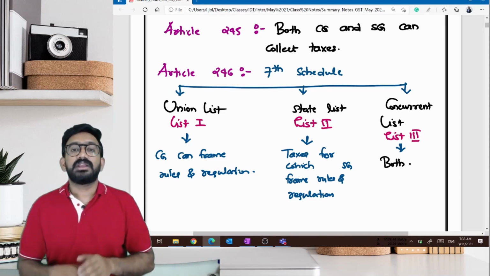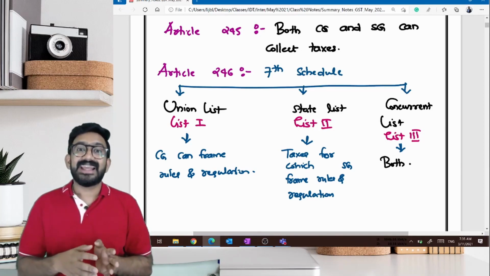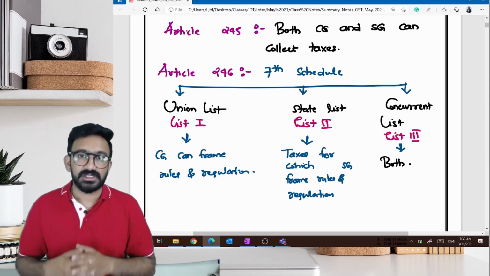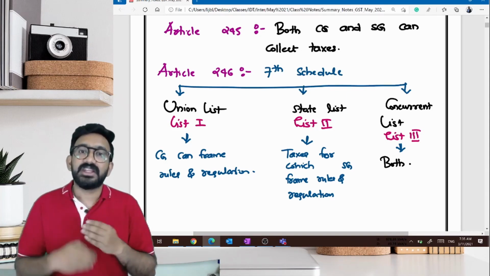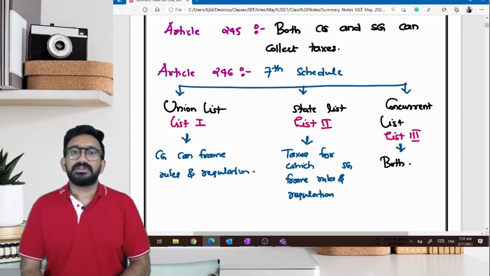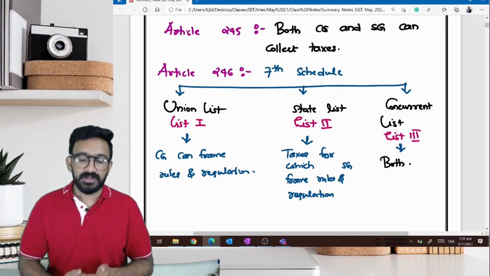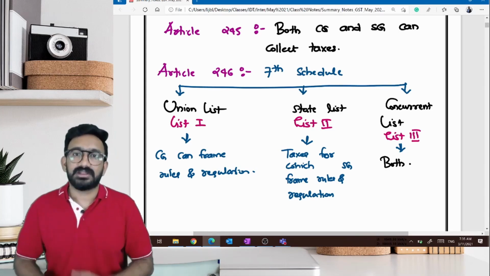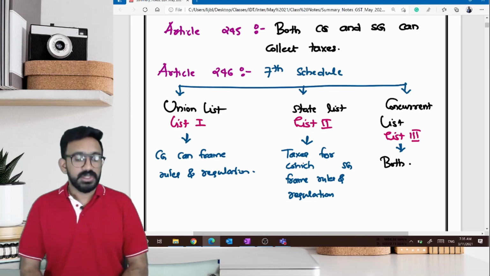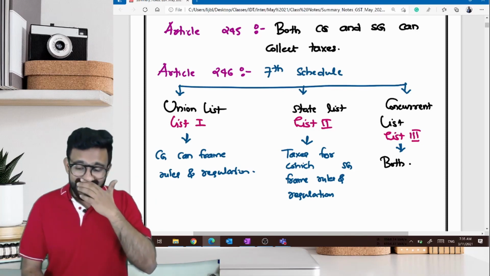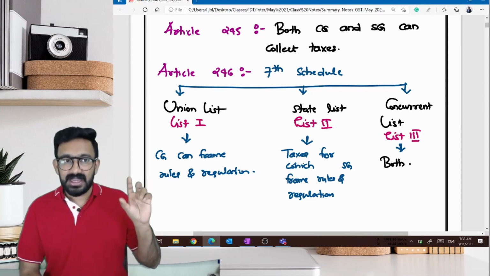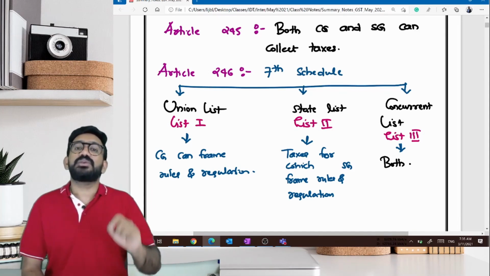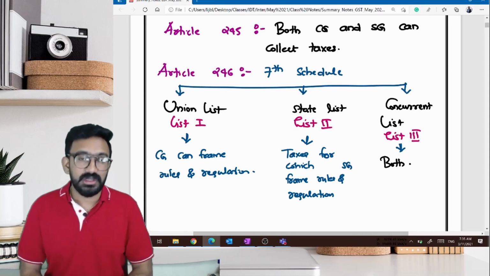from the day on which their act becomes effective. Which means that if I wanted to introduce a new tax, what will be the order of activity that has to happen? Very simply put, the order of activity would be, first, I will check on the constitution whether I have the right to collect this particular tax or not. Okay, so I have three lists available: union list, state list, concurrent list. If there is a tax that is mentioned in union list, it is the central government who will be getting the power to frame rules and regulation by using